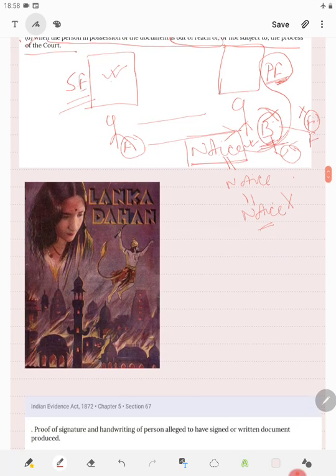Now, in order to remember it, I have made one simple formula or acronym, and this is LANKAFAR. Lanka was far for Hanumanji, yet he went to Lanka and burned it. This is just to remember L, A, N, K, F, A, R. So L stands for when the document is lost.